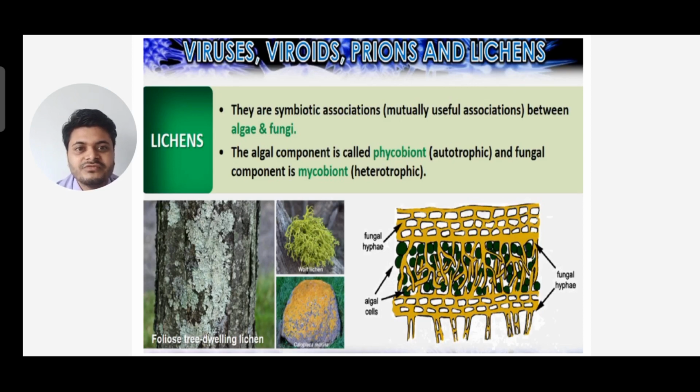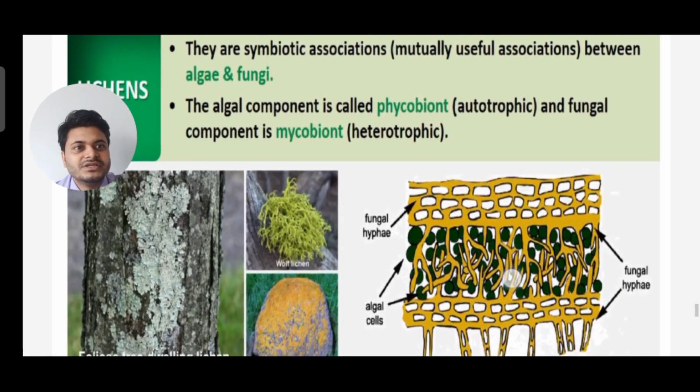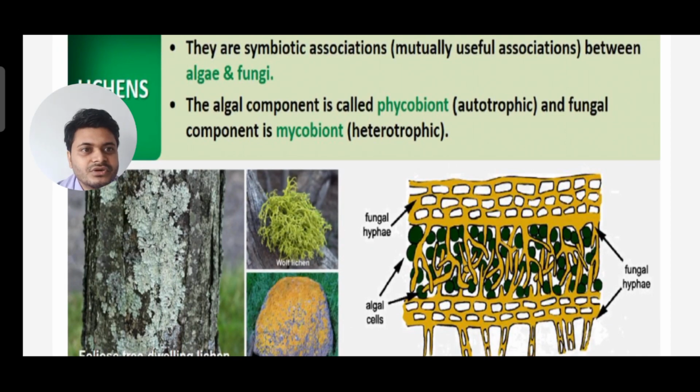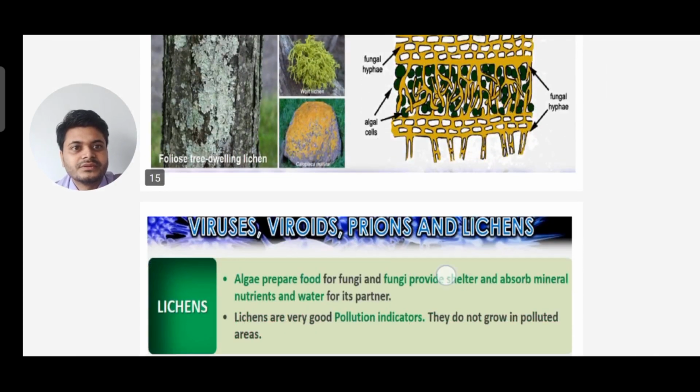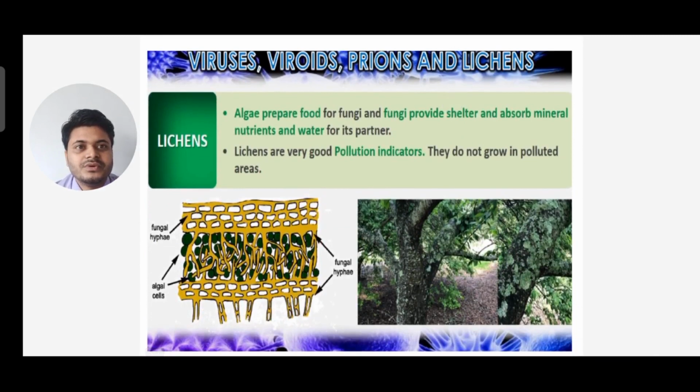So you can see the diagram, a foliose lichen. The internal structure of the lichen is given. On top there is a fungal layer, and below also a fungal layer, and in between, the intermediate cells are the algal members. Algae prepare food for fungi, and fungi provide shelter and absorb mineral nutrients and water for their partner, as I've said.